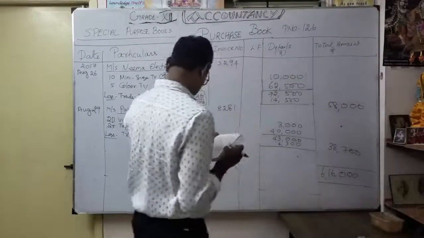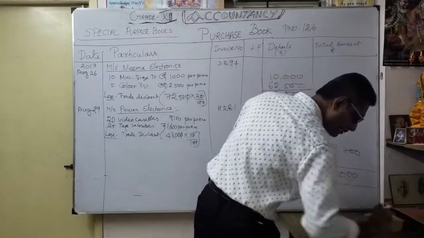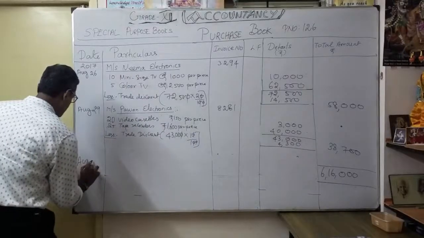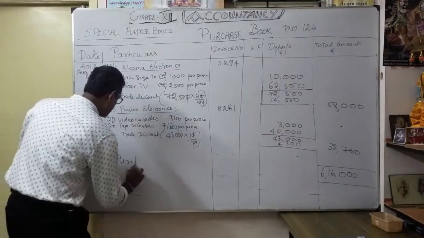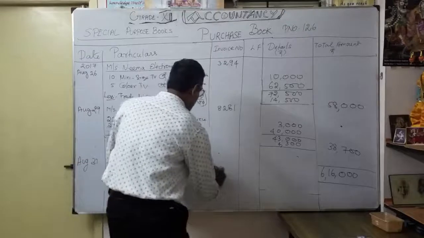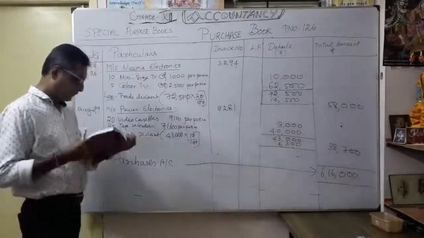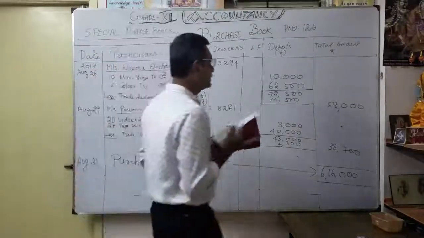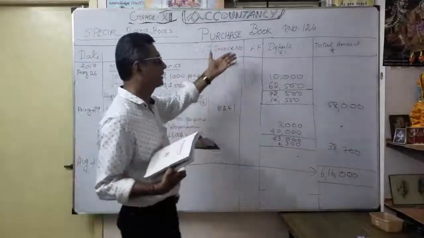Okay. From the total, you have to write what? That is called, very important, your purchases account transfer. Correct? August 31, end of the month. You want to transfer where? Purchases account, this amount. So this total, we are going to transfer to which account? Purchases account. Okay, that's what they are given in your book details. In your book they are given only this amount. They are not given the breakup. But you have to write like this in your purchase book in detail.